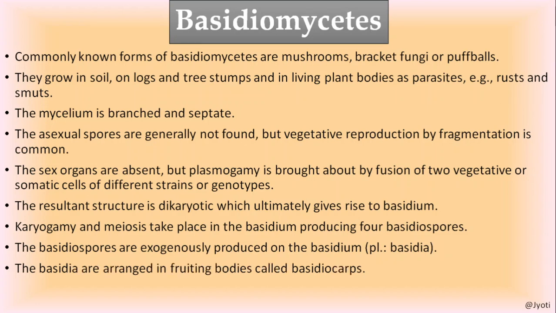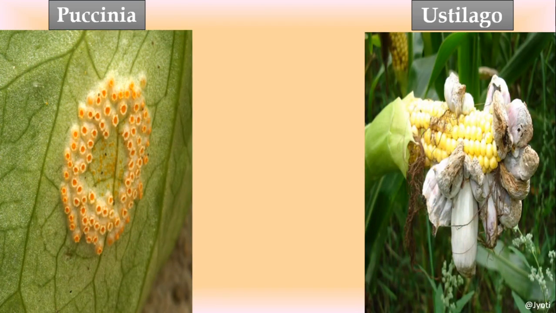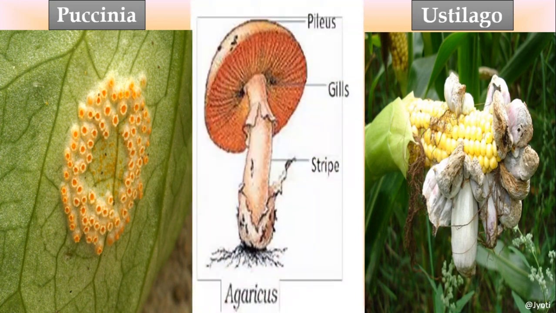Okay, so basidia are arranged in a fruiting body called basidiocarp, and some common members are Agaricus, mushroom, Ustilago, smut, and Puccinia, rust fungus, common name. Here you can see examples of basidiomycetes. The common one is Agaricus. The first one is Puccinia. This is Ustilago, a parasite on corn. You can see.